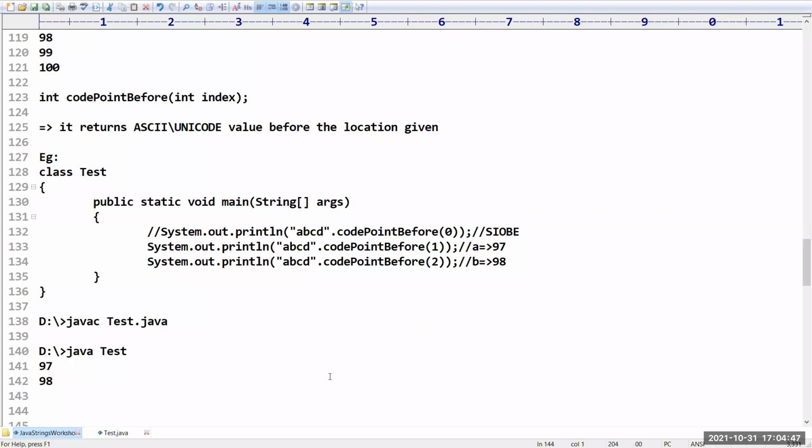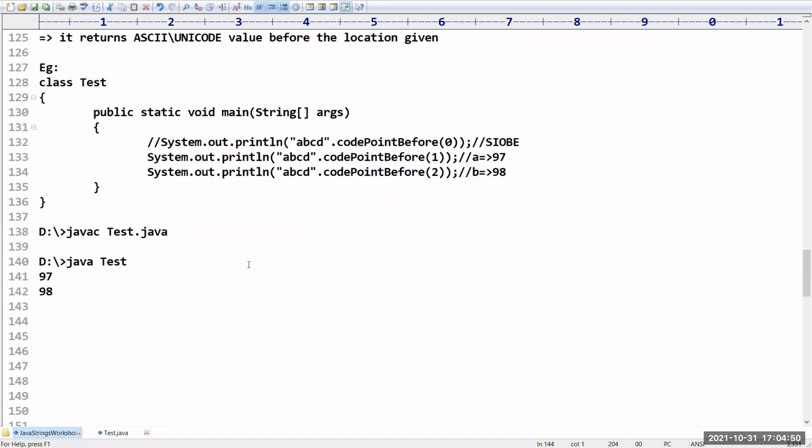Next, sir, the next method. In real time, they may use these when you are working with ASCII code. Definitely at some point of time they are going to use these. You may get such scenarios in future.